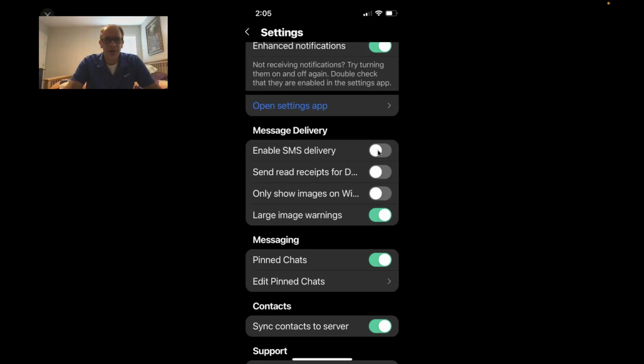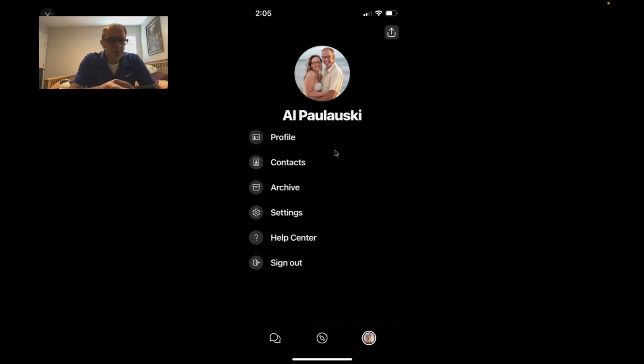So you're going to want to make sure that you turn that portion off right over there. So those are just a little something in your settings portion down here at the bottom, again with your name.